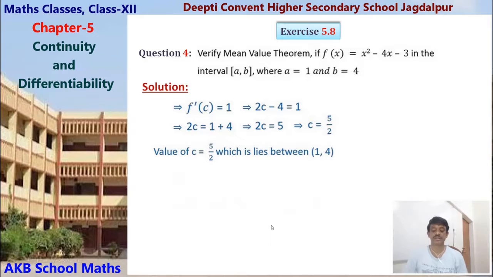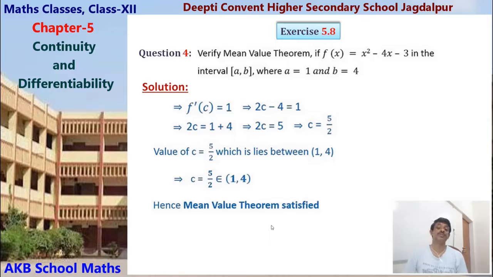Clear? So this is the step. c equals 5by 2 belongs to this interval, so the mean value theorem is satisfied. This is the verification of the mean value theorem. First of all, you have to check the satisfaction of two conditions, and then the third condition: by taking the condition of the mean value theorem, you have to find the value of c and check whether c belongs to the open interval or not. If it belongs to the open interval, then the mean value theorem is satisfied. If not, then not satisfied. So here the mean value theorem is satisfied in question 4 of exercise 5.8.